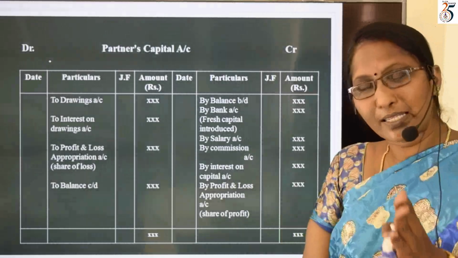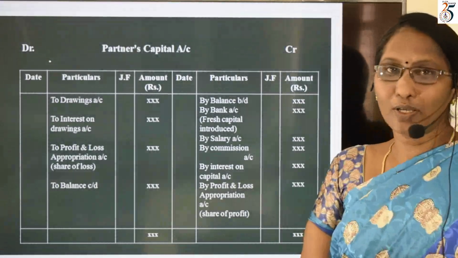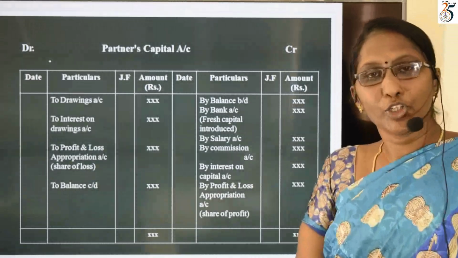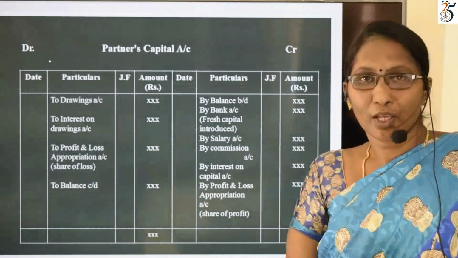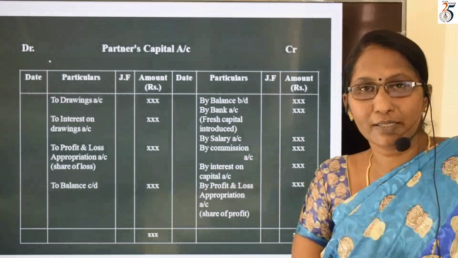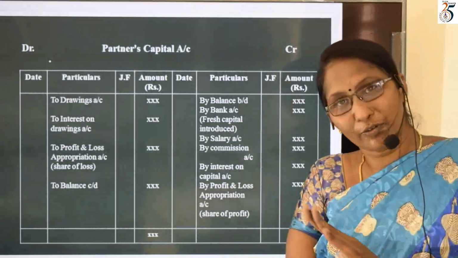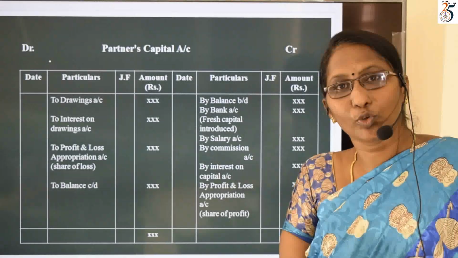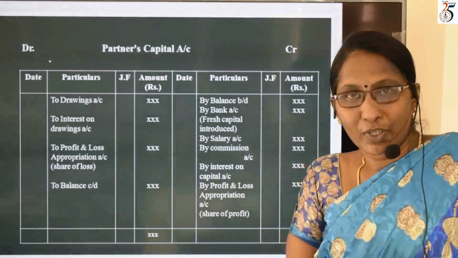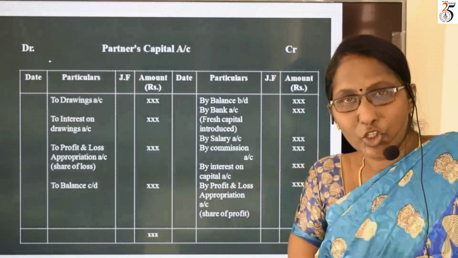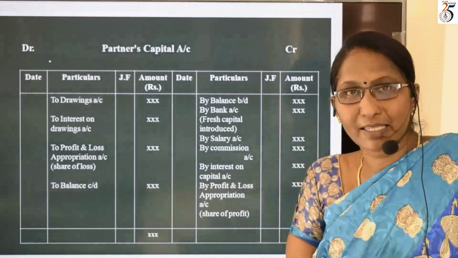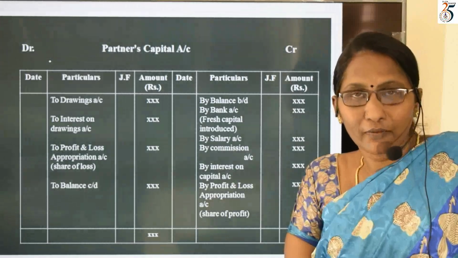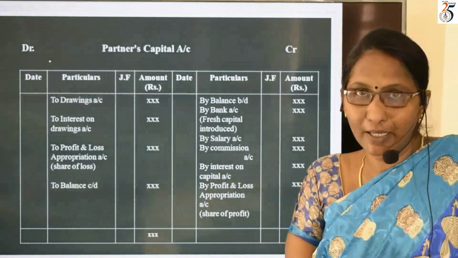Why is capital a liability? Because the capital is invested by the partners in the firm. On the closure of the business, the firm should repay that capital to the partners. So, due to this reason, we consider capital as a liability.